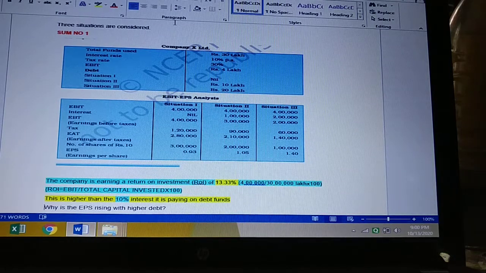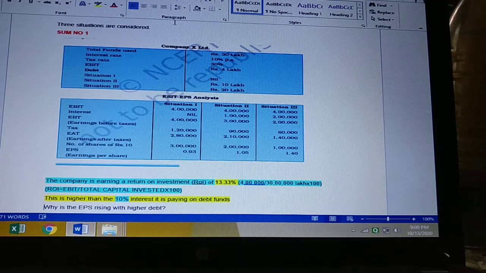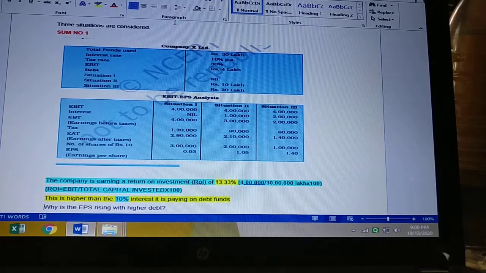Then you will compare the ROI with the rate of interest, which will also be given. If you see that the ROI is greater than the rate of interest, then you can say that this company will result in higher EPS in situation 3, which is highly leveraged. In situation 2 also, there is an amount of leverage because of which the EPS has risen.